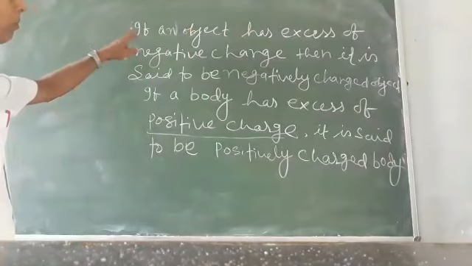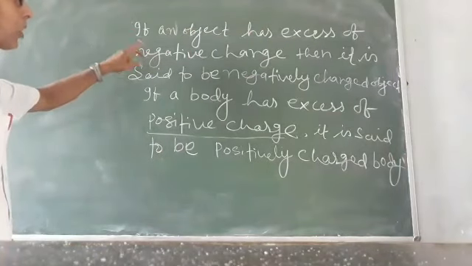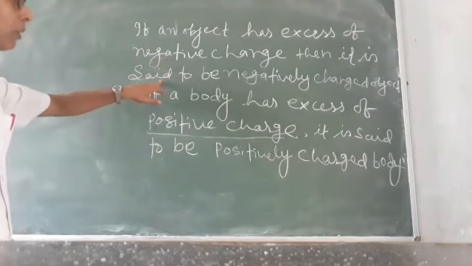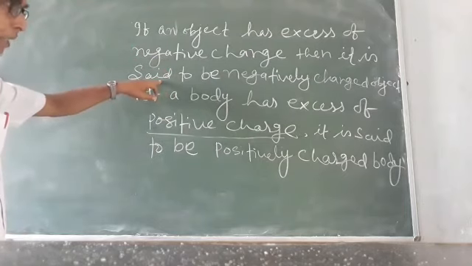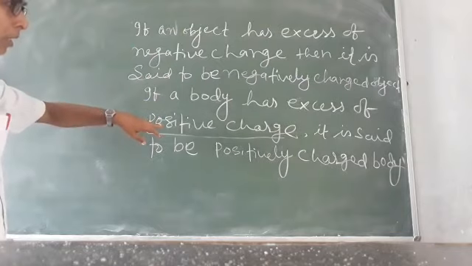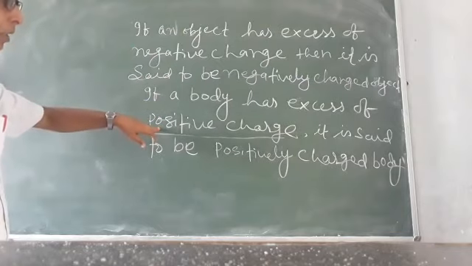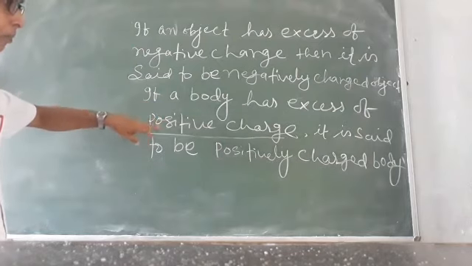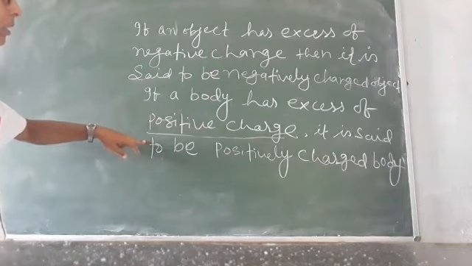So if an object has excess of negative charge, that is excess of electrons, then it is said to be negatively charged. And if a body has excess of positive charge or deficit of negative charge, that is electrons, it is said to be a positively charged body.